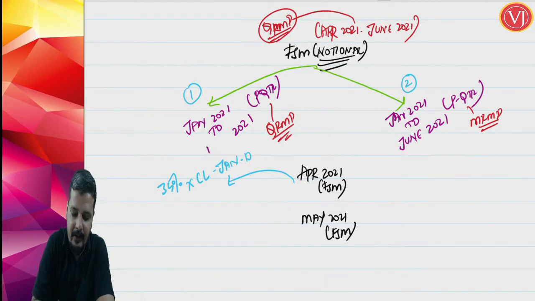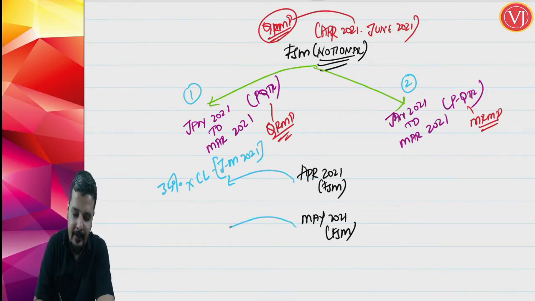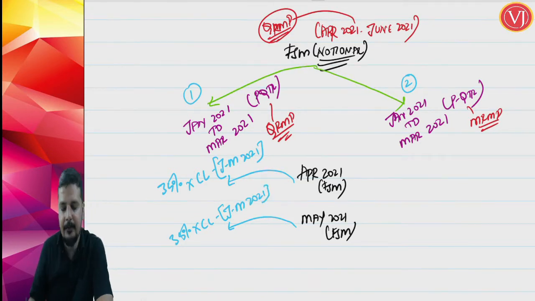I beg your pardon, it is not Jan to June, it is Jan to March. So 35% of the cash liability paid in Jan to March 2021, that you have to pay for April month as well as for May month. If you are going for fixed sum method, it is 35% of the cash liability that you have paid in the previous quarter, Jan to March 2021.